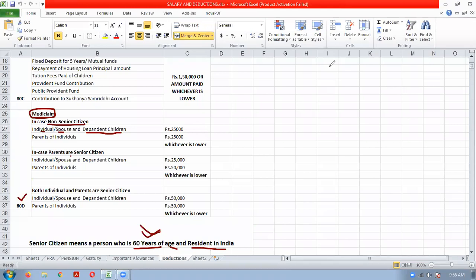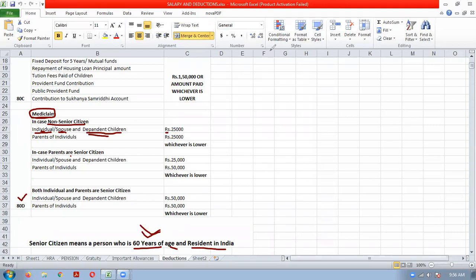They are depending upon their parents, and those children who have started earning money by themselves, they will be becoming independent children. So suppose if you are depositing medical premium for yourself, your spouse or dependent children, you will get deduction up to 25,000 rupees.